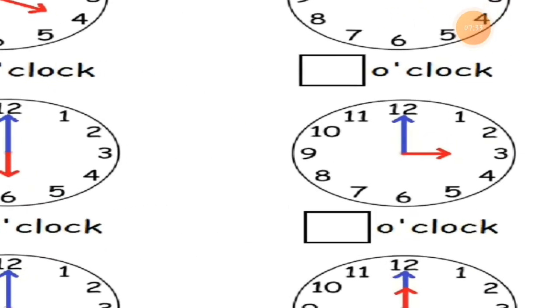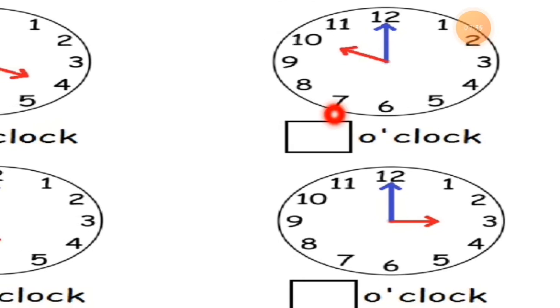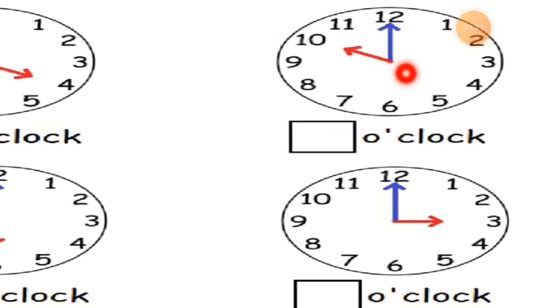Then the next clock we are taking here. See this. Here is also the blue color hand, which is the long hand, pointing to 12. Where is it pointing? It is pointing to 12, you can see. And the short hand, the hour hand, is pointing to 10, and the minute hand is pointing to 12.